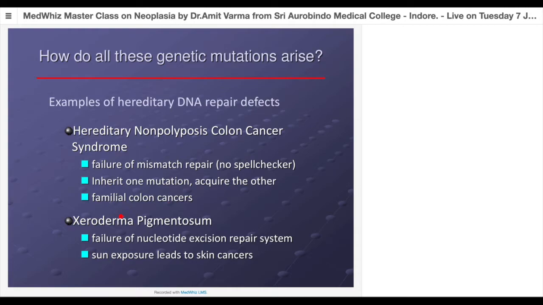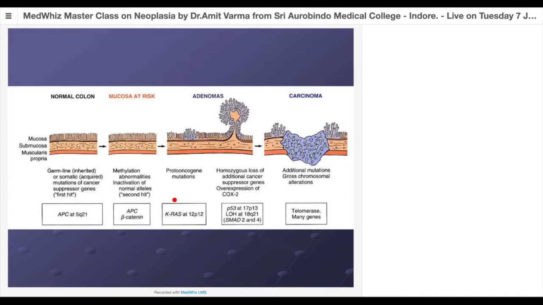The second example is xeroderma pigmentosum, where we get multiple skin tumors like SCCs and basal cell carcinomas, to some extent even melanomas. So here basically there's failure of the nucleotide excision repair system. So again, a different type of DNA repair gene system. In such cases, with sun exposure, because of UV radiation, it leads to multiple skin cancers at a younger age compared to the rest of the population. So this is what we have seen, 4 groups of genes altogether. Now let us see with an example how they actually act.